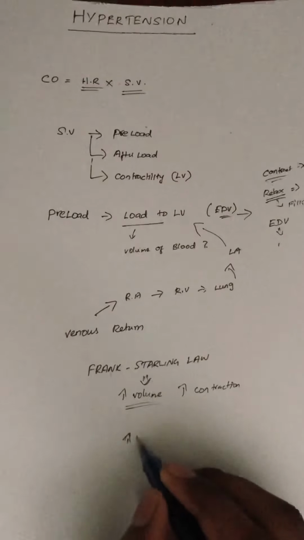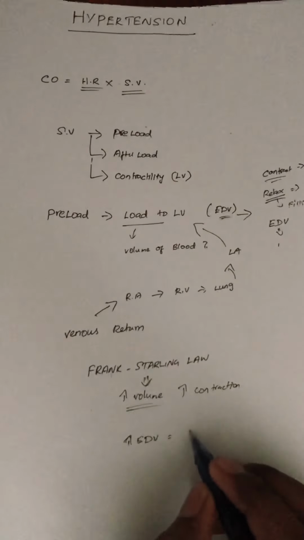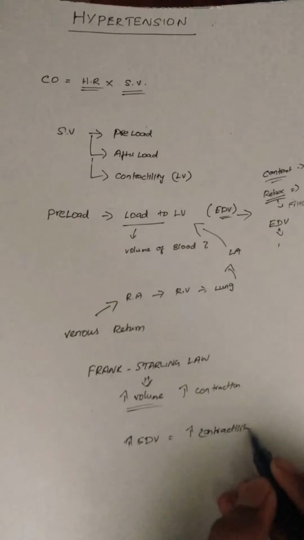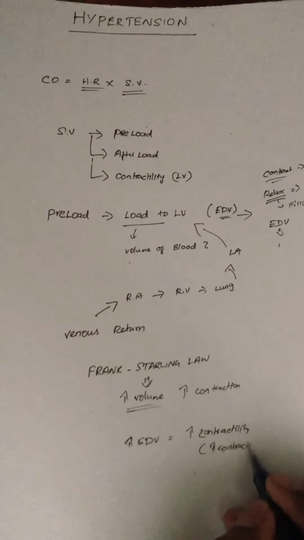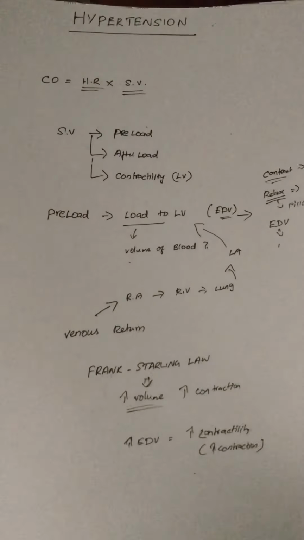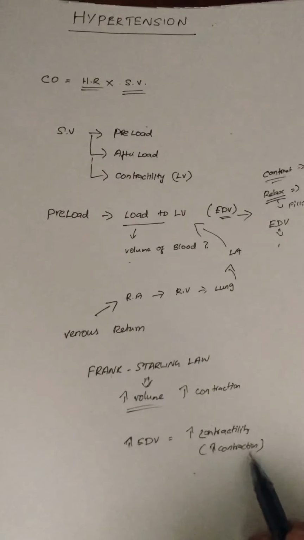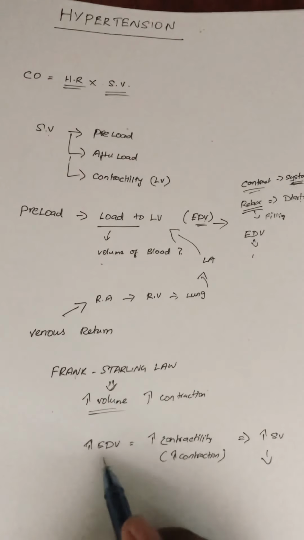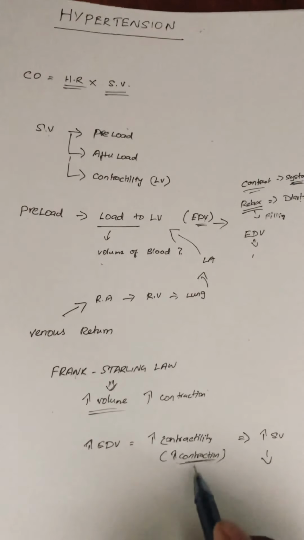So if there is an increase in end diastolic volume, there is an increase in contractility, that means an increase in contraction. So this is what the law says.